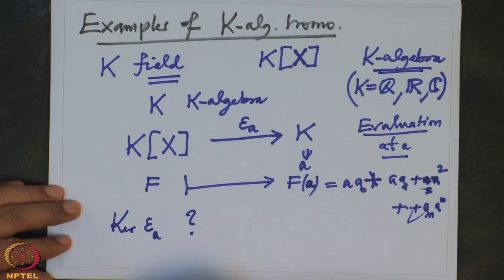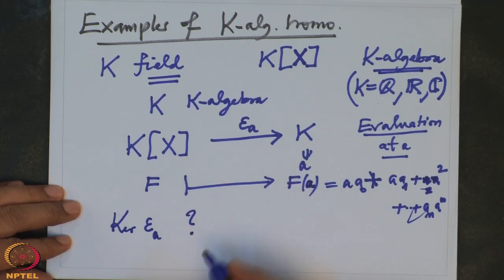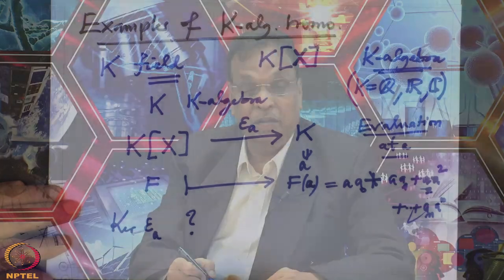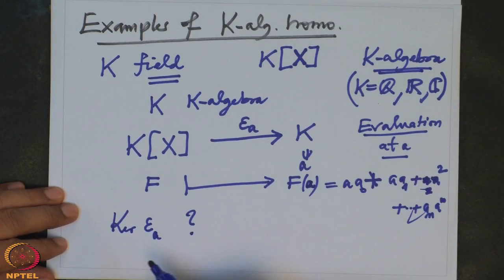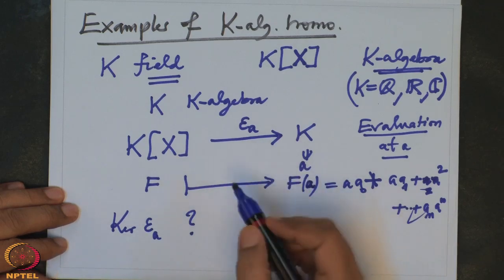We know the kernel is an ideal, since this is a ring homomorphism. And also we know it is a principal ideal, generated by a unique monic generator. And that is what we are going to formalize further, in a little bit more general situation.